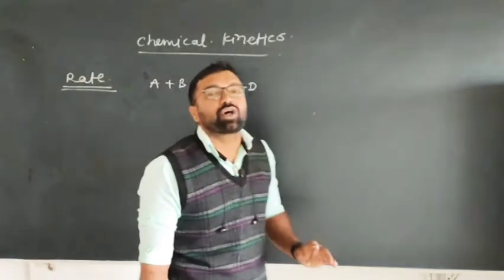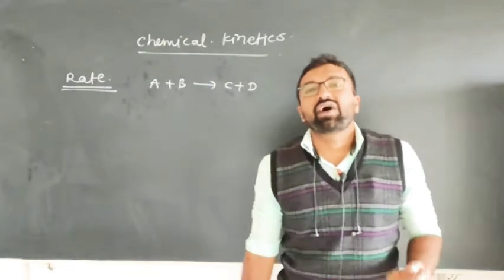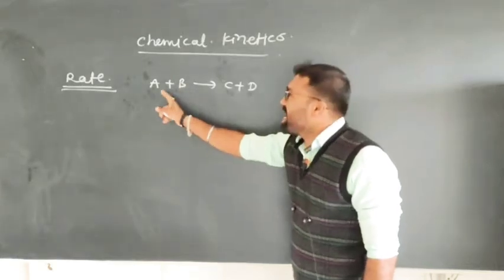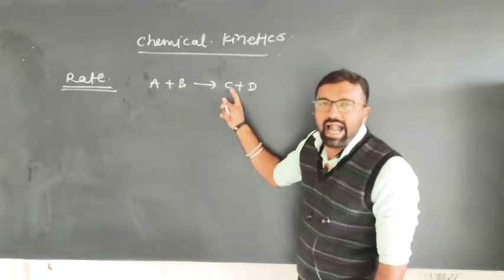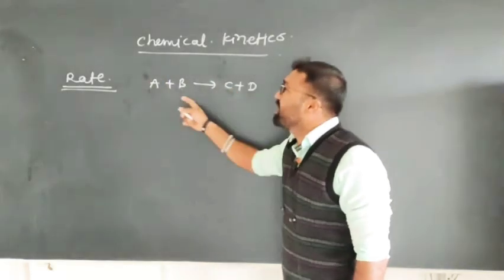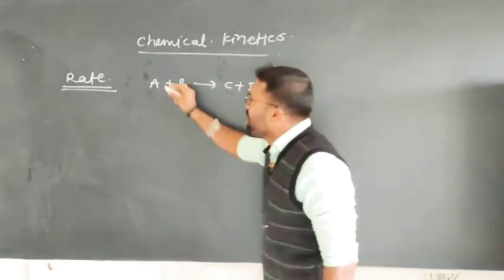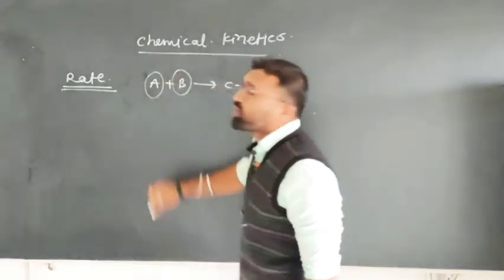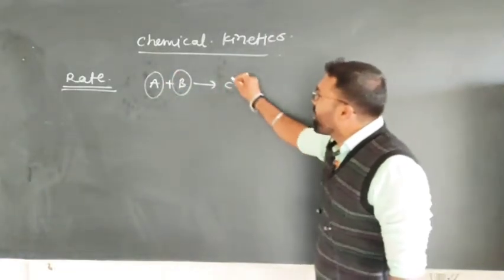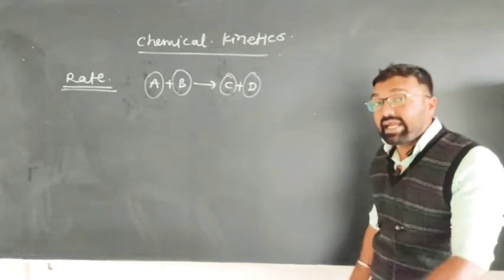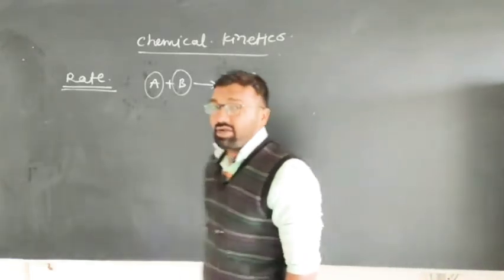Rate is always a positive quantity. Rate can never be negative, right. During the course of this reaction, A and B are consumed to form C and D. That means A and B concentration, while we talk in terms of concentration of A and concentration of B, decreases, right, while concentration of C and concentration of D goes on increasing, and rate is always positive, right.